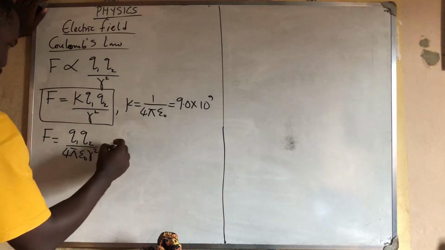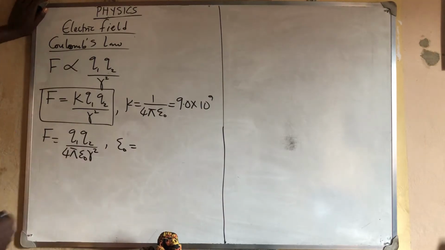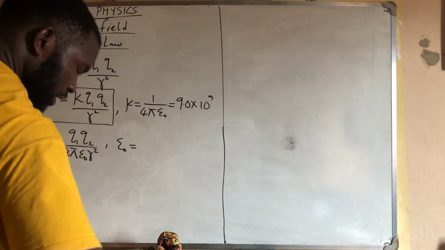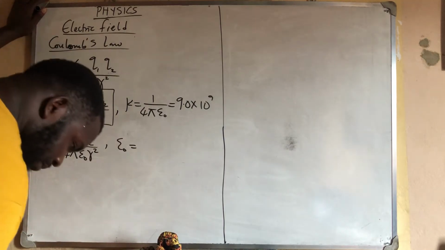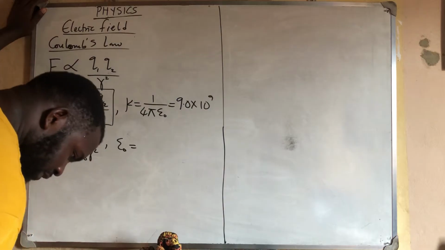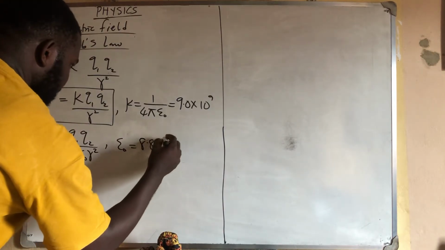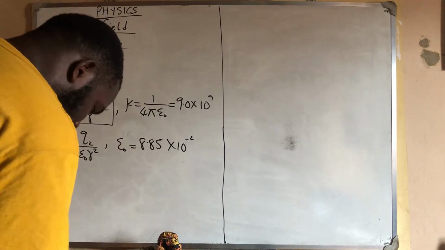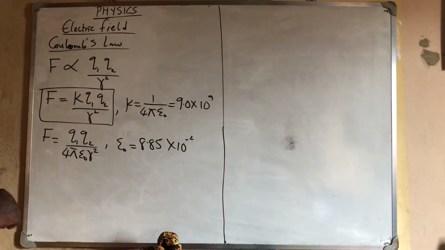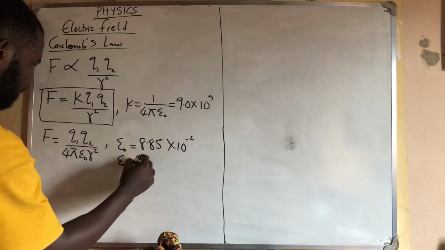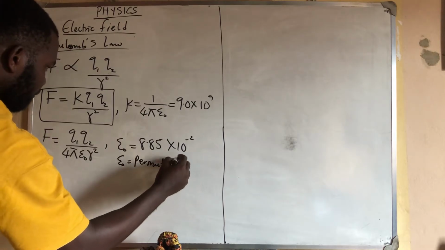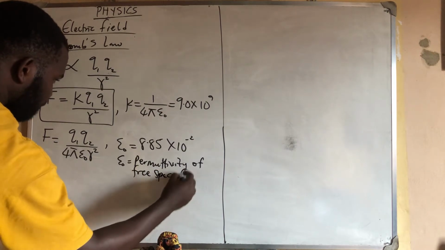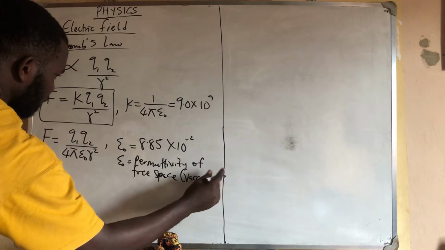So you need to know that your E naught is a constant, and that constant is called permittivity of free space. And the value of the constant, I think, is 8.85 times 10 raised to power minus 12, if I can remember. Let me cross check. Yes, 8.85 times 10 raised to power minus 12. Please, you need to know all these values. They are very, very important. So you need to know that this E naught is called permittivity of free space or vacuum.